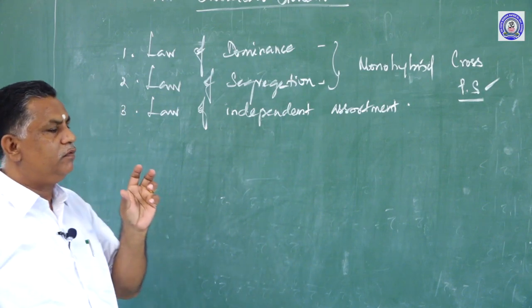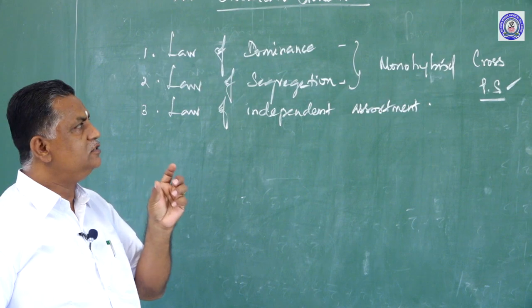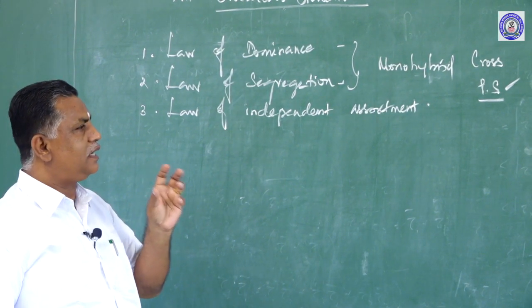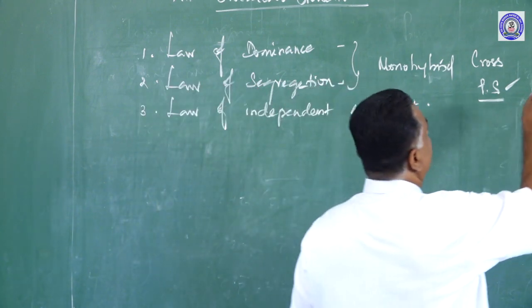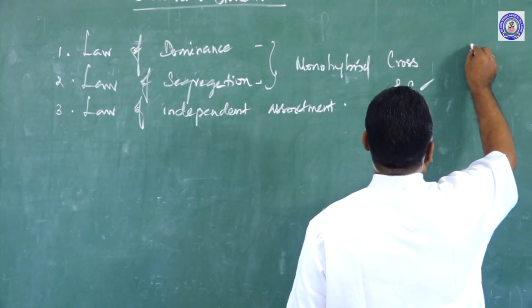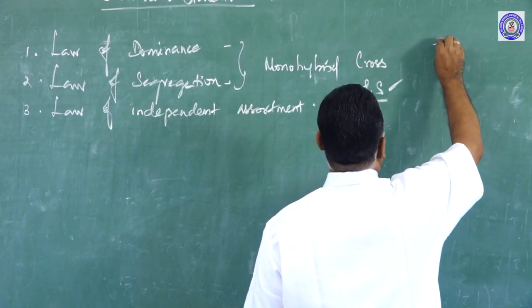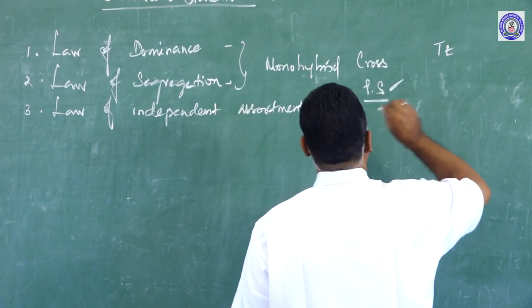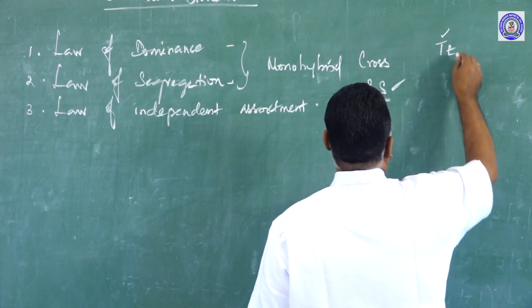If alleles or genes of a character are together, like this, capital T and small t, in these two, one will dominate the other.